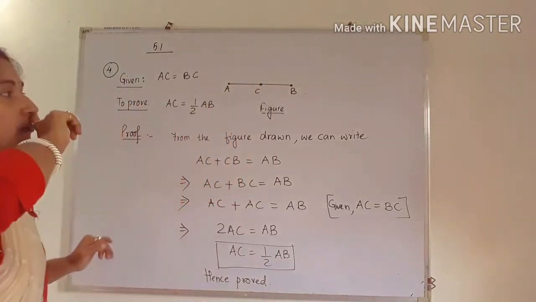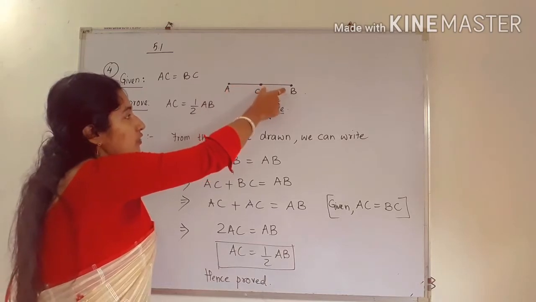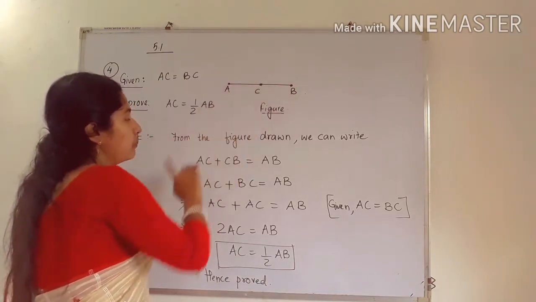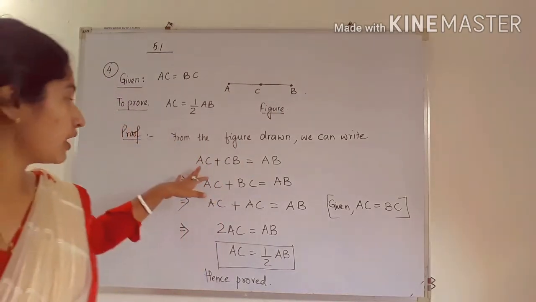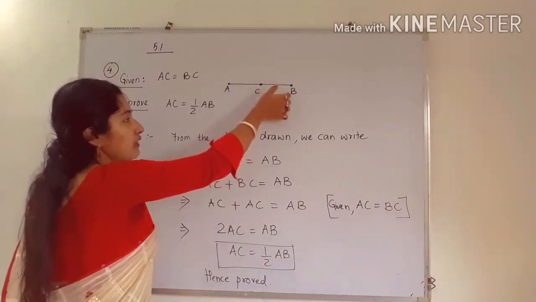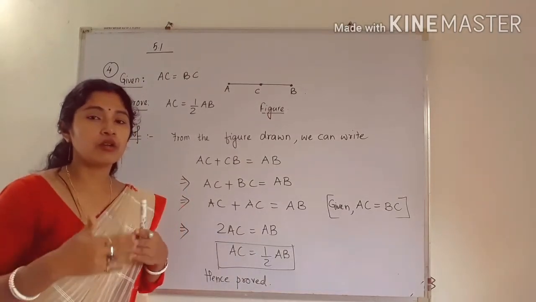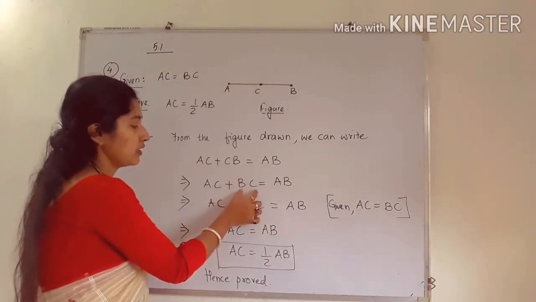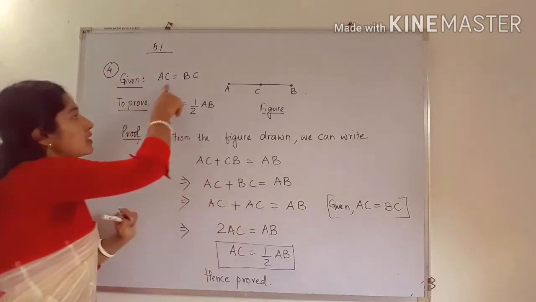See, we can write AC plus CB is equal to AB. When we add these two parts, we will get the whole part, that is AB. So AC plus CB is equal to AB. In place of CB we can write BC also, because the length from C to B is equal to the length from B to C. So that will be equal to AB. Now see, it is already given that AC is equal to BC.